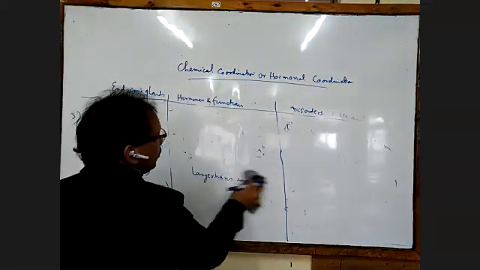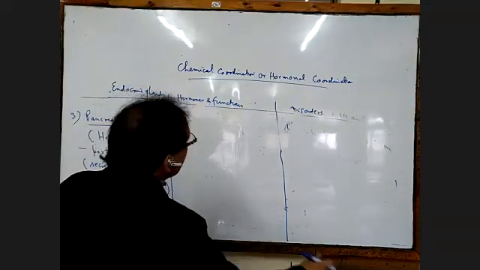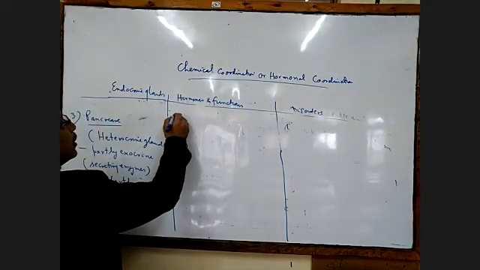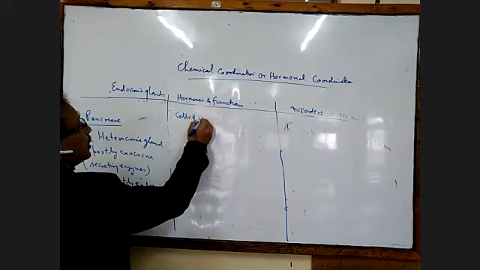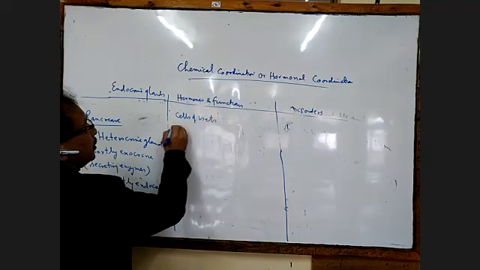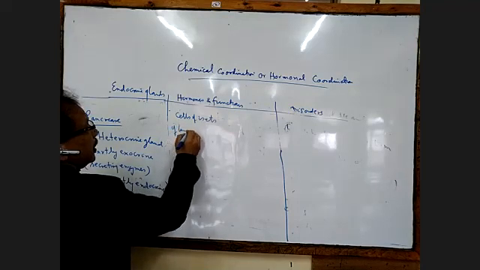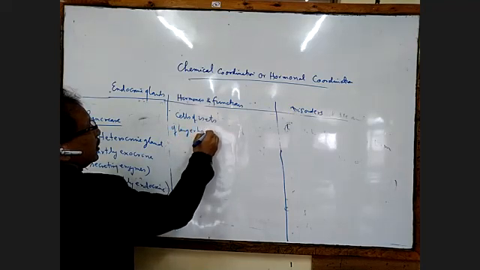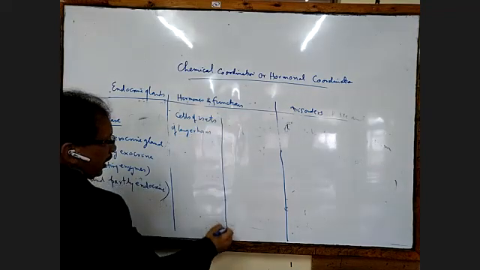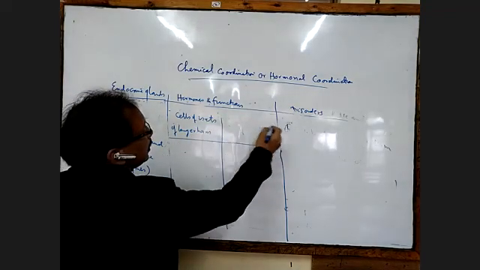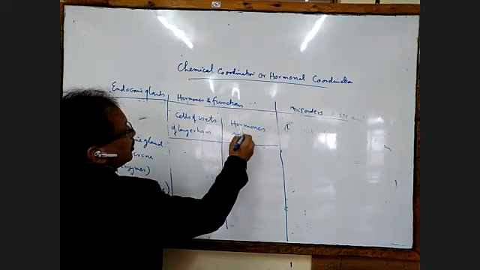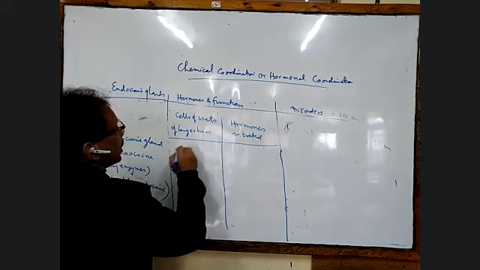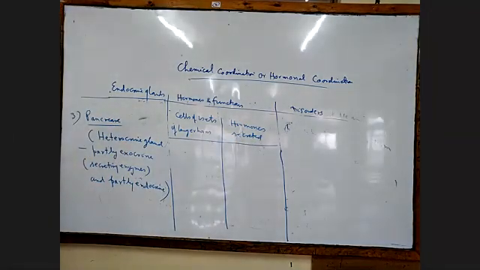So here, cells of islets of Langerhans. Okay, let's write it down. Divided into two parts: cells of islets of Langerhans and hormones secreted by them. Which cell will secrete which hormone is also asked in the exam. Very important particular point, we have to go there.